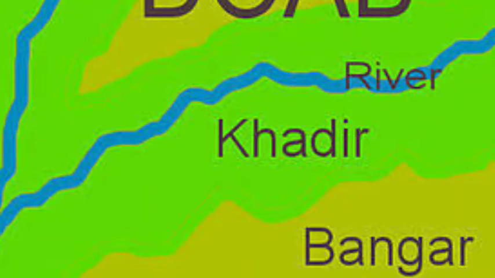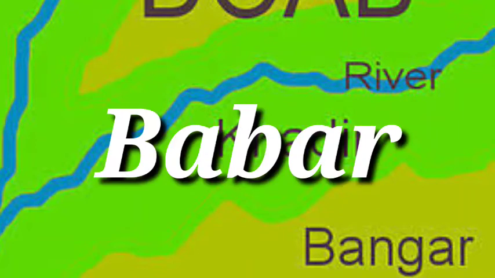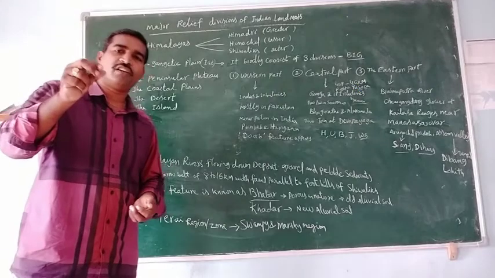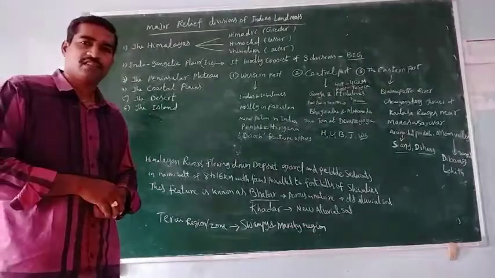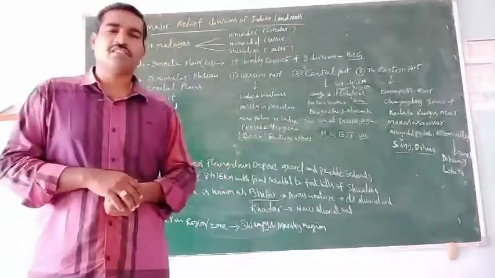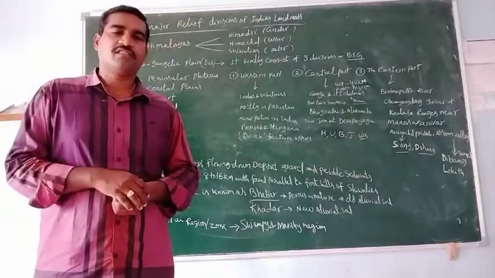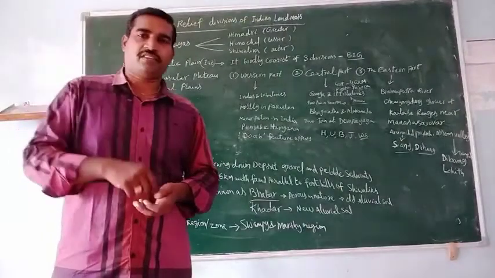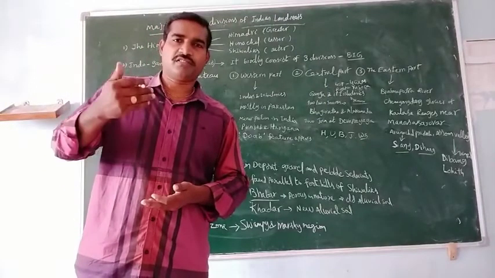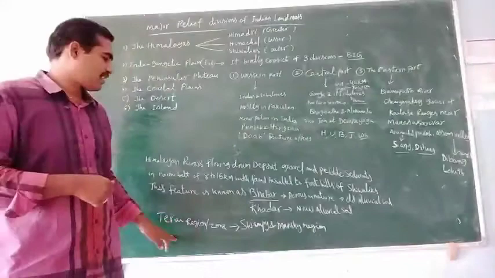This feature is known as Bhabar. Bhabar means an old alluvial plain. Another one, Khadar, is also there. Khadar means a new alluvial plain, newly formed.